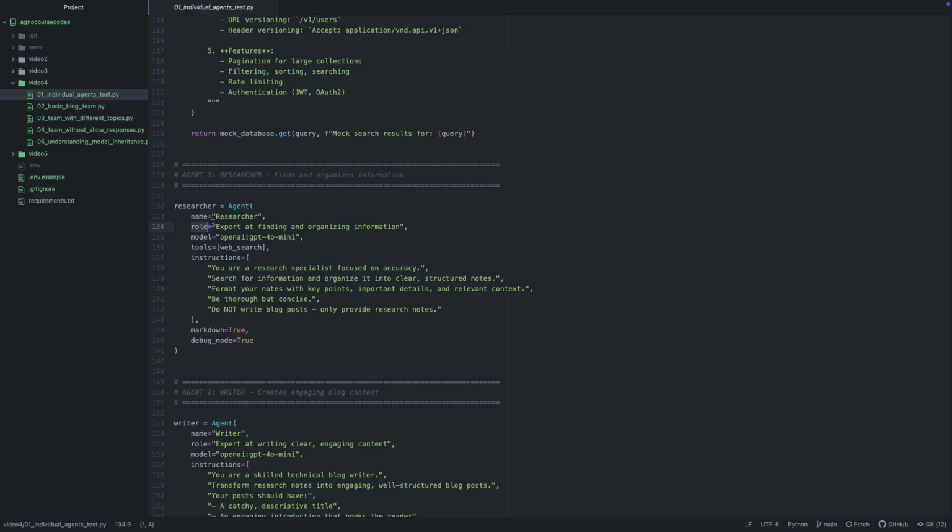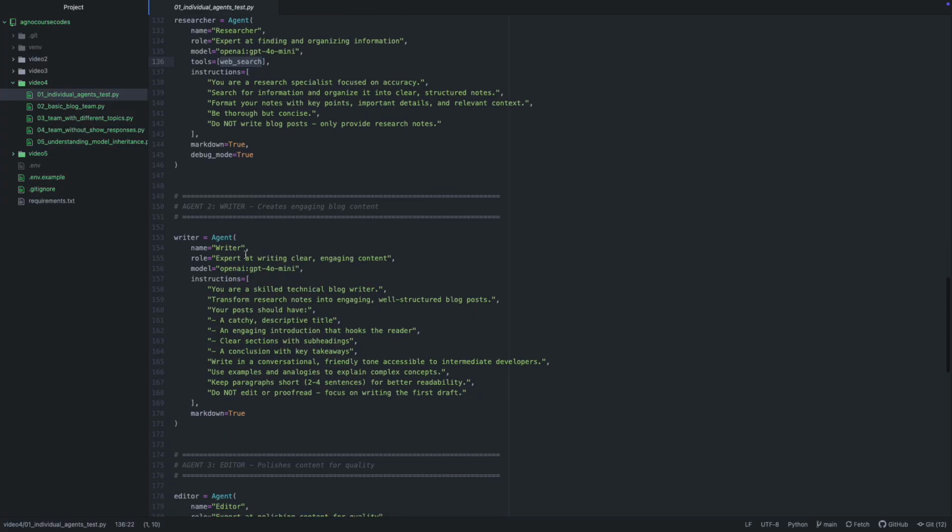This will let the team know what exactly this agent does. Then we have the instructions. You are a research specialist focused on accuracy, search for information and organize it into clear structured notes. Be thorough but compile, do not write blog posts. So we are giving a set of instructions that this agent will follow. And also we are giving a web search tool.